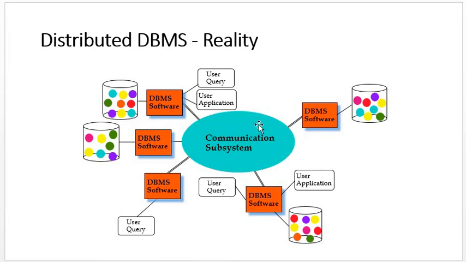These are the communication systems or communication network, in which this is the DBMS software and this is the user query. Each and every site or user has its own database. Based on the user request, it will compute the query and respond to the user. If, for example, the site 1 database gets a request from the user and the data is present there, then it directly responds to the user.